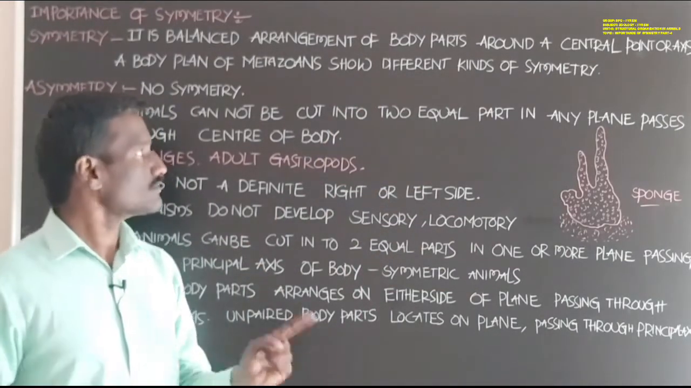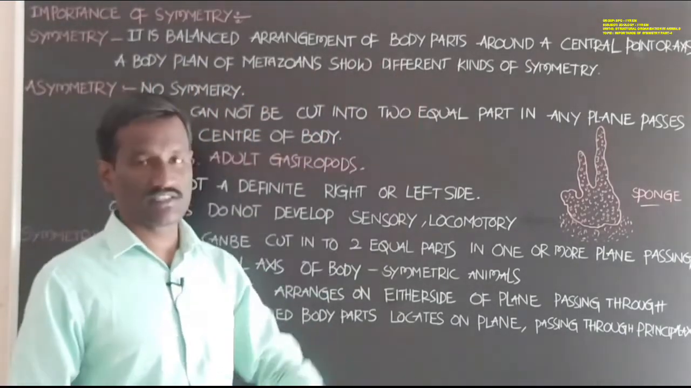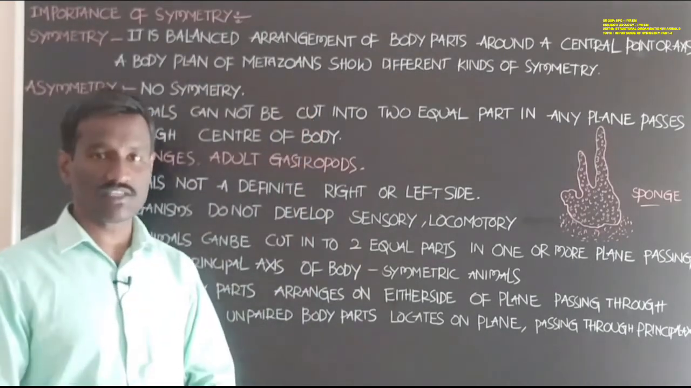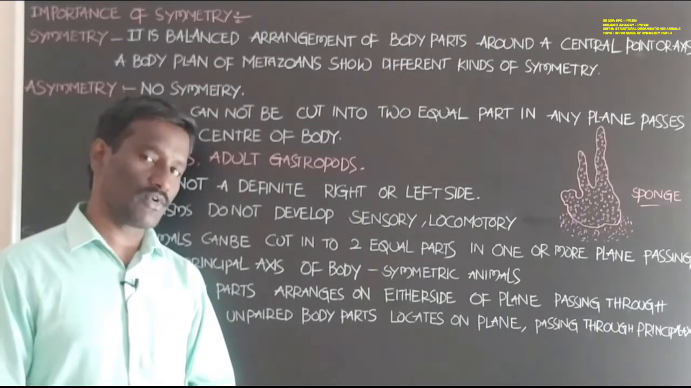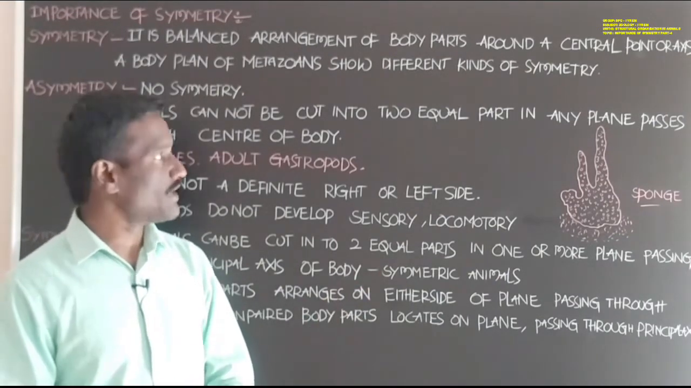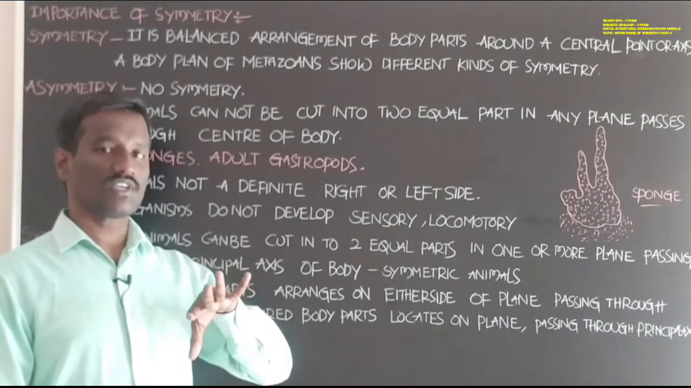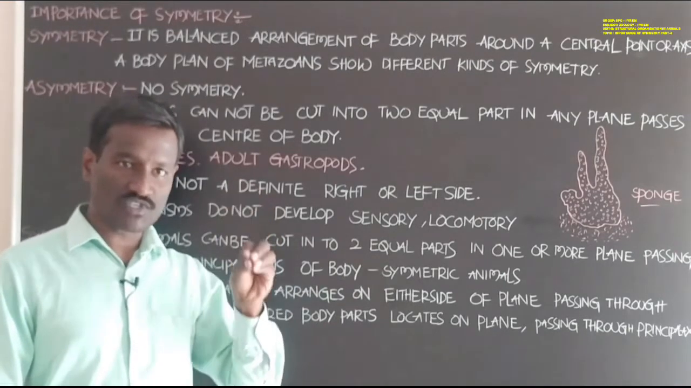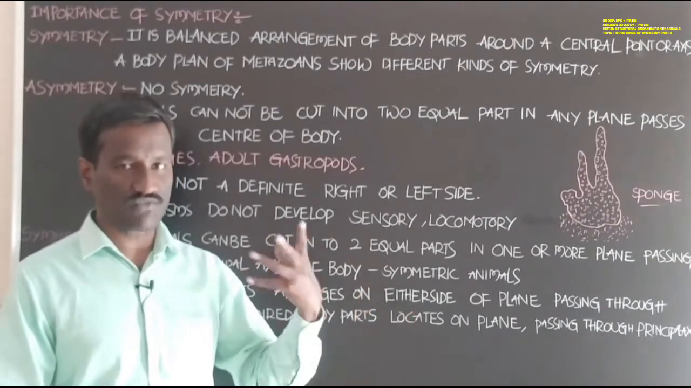Okay, students. Next, the body plan of metazoans shows different kinds of symmetry. Metazoans means multicellular animals. Multicellular animals, from the lower to the highly developed organisms, show different types of symmetry. All the metazoans do not show the same type of symmetry; it is available in different forms.